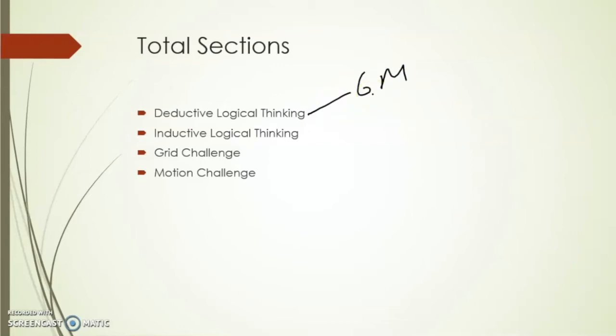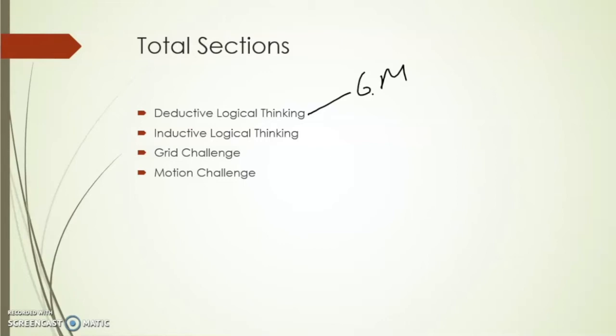For example, if you solve the first one, immediately you will get the second one. In 6 minutes, if you are able to solve 20 questions, you can see 20 questions. If you are able to solve 30 questions, you can see 30 questions. If you are able to solve only 10, you can see only 10 questions. And the time limit would be running on the top, from 6 to 0. When you solve a question and mark the answer, immediately you will get the next question.